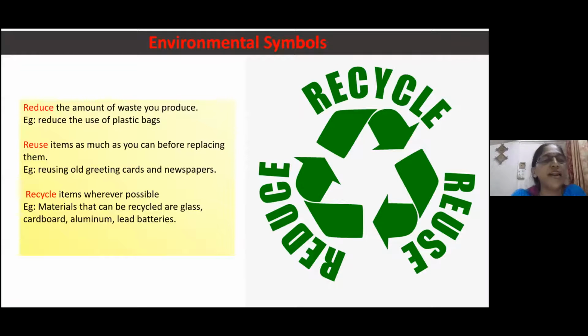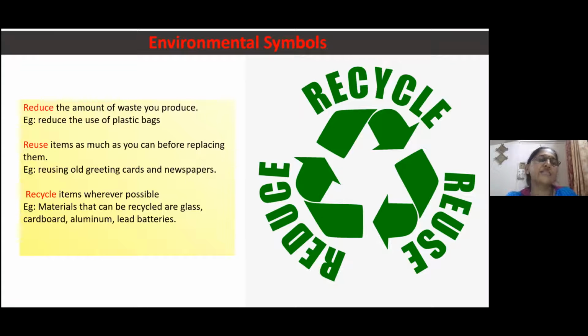So see, reduce means the amount of waste you produce, that you have to reduce. Examples we have taken. Then reuse: you can reuse items as much as you can before replacing them. Example is given, reusing old greeting cards and newspapers. You can use them again and again. And the last one is recycle. Some articles, if possible, you can recycle them.